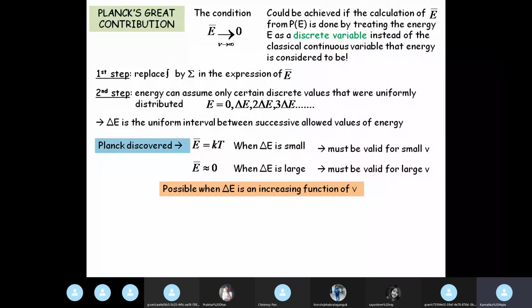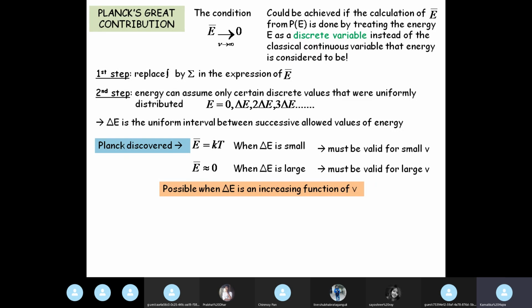And it is found that when energy is treated to be discrete, multiples of a certain fundamental value delta E, then average E equal to kT is valid when this delta E is small. So when delta E is small, that should be the condition for small frequencies, because at small frequency the law of equipartition is maintained. So at small frequencies delta E should also be small.